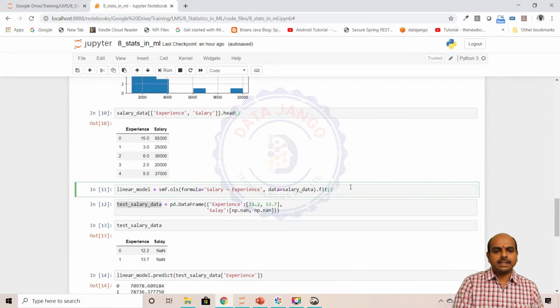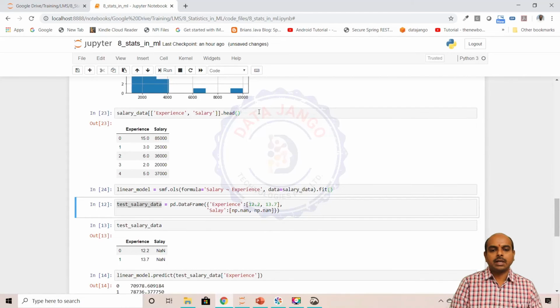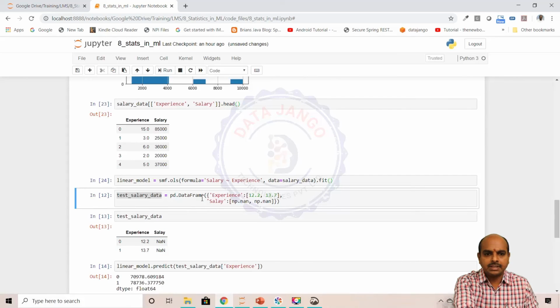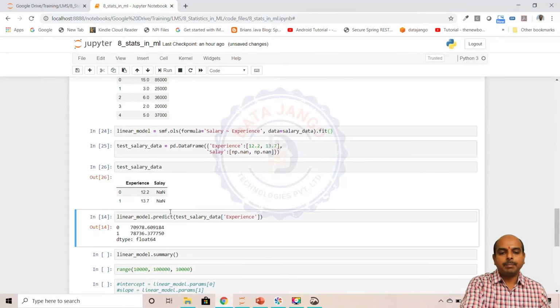So when we actually ran this code, let us run this code, execute this code. It understood. So now we can actually make predictions. To make predictions, I have taken some test data where I have got experiences but not salaries. So if we look at this data frame, experiences are there, but the salaries are not there. I'll pass this data frame's experience column to make predictions.